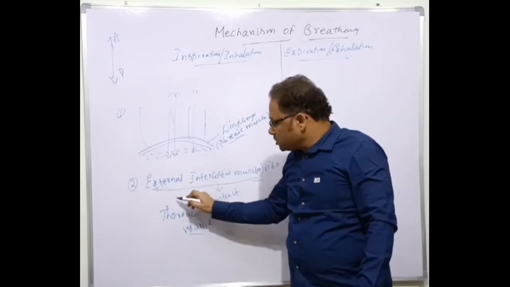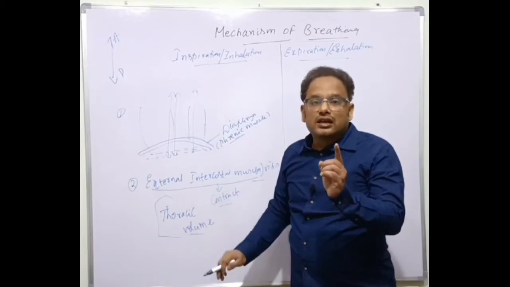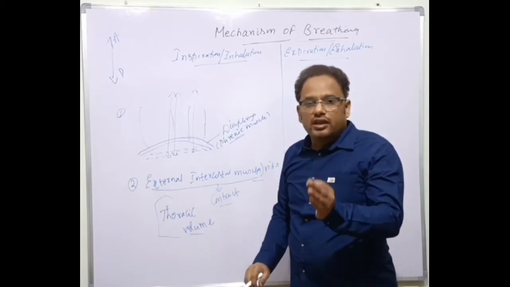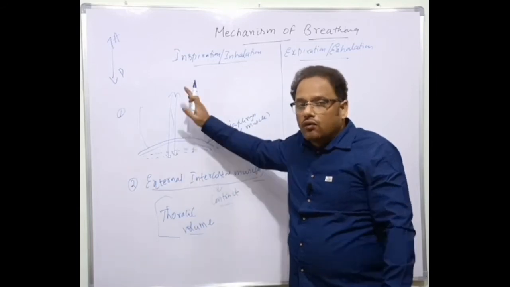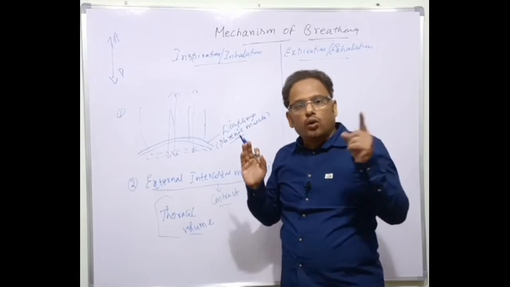Here, what is the conclusion? The thoracic cavity area or volume is increasing. Because the thoracic volume is increasing, the lung volume, that is pulmonary volume, is also increasing here. How does this happen? I'll explain to you.